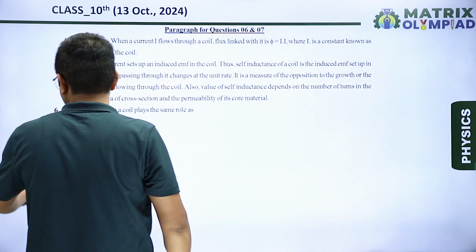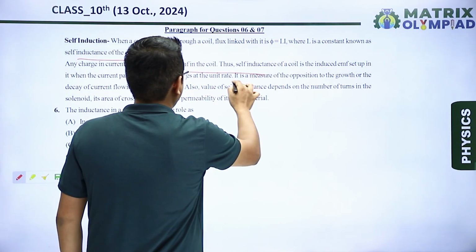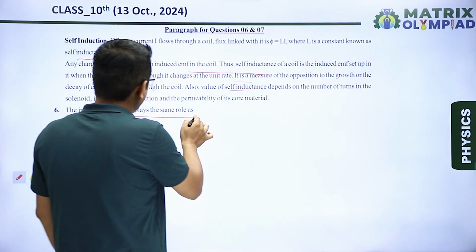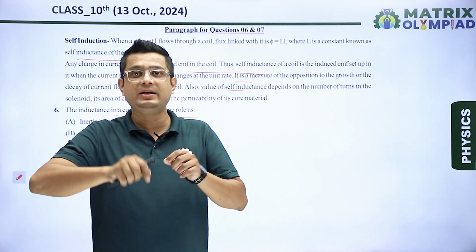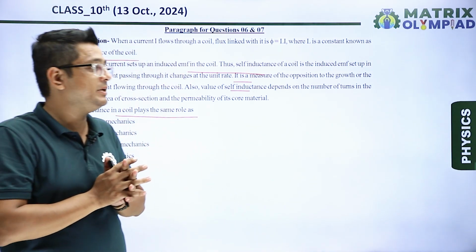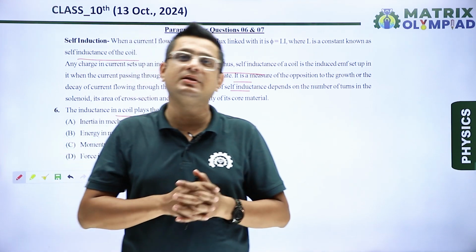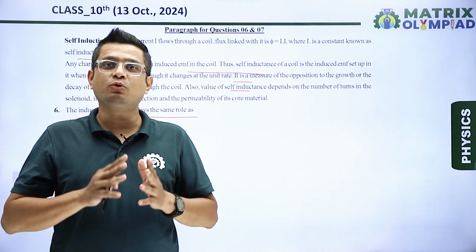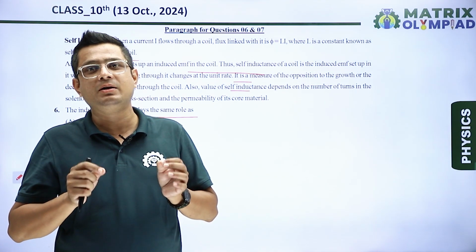Question number 6, which is based on a paragraph. In paragraph, some situations and some terms are explained here. Okay, and in question 6, it is asked the inductance in a coil plays same role as. Whenever a wire is wound in the form of a coil, it is known as an inductor, and it has a property which is explained here in paragraph. It has a property which opposes the change in current. That means it allows the flow of current, but current should be constant. If you want to make change in current, it will oppose it. So it is just similar to the inertia in mechanics.